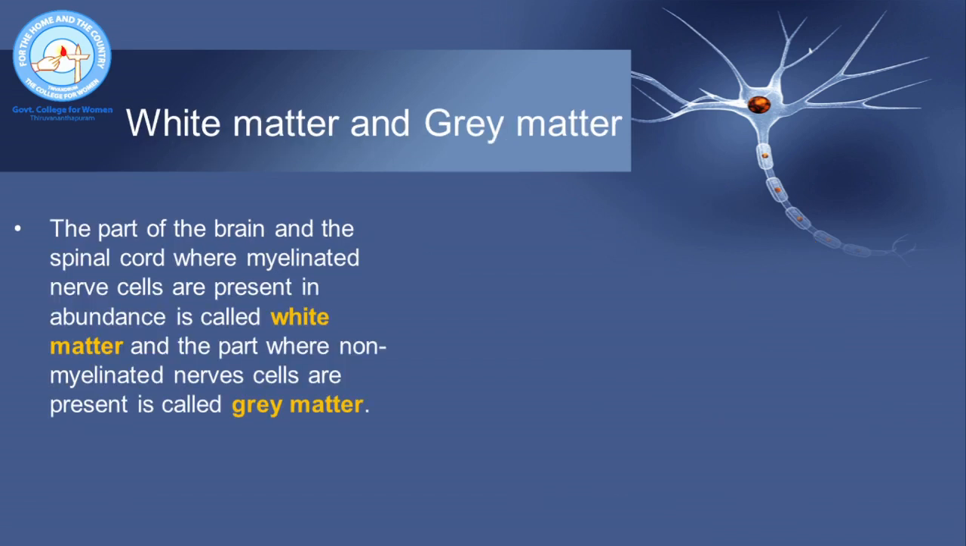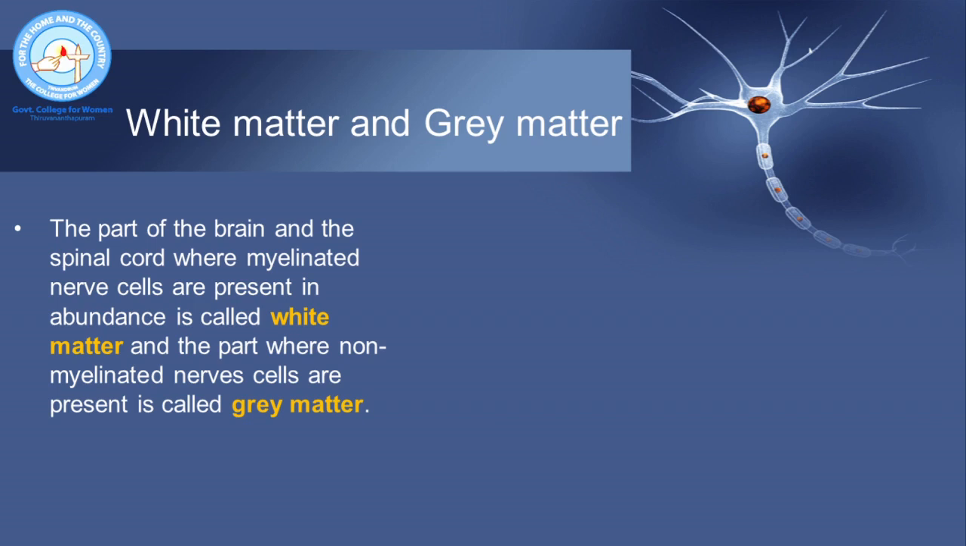As I said, most of the neurons have a myelin sheath around the axons. They are called myelinated neurons. But there are neurons which do not have the myelin sheath around the axon. They are called non-myelinated neurons.